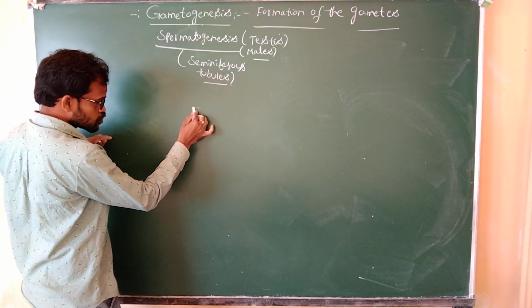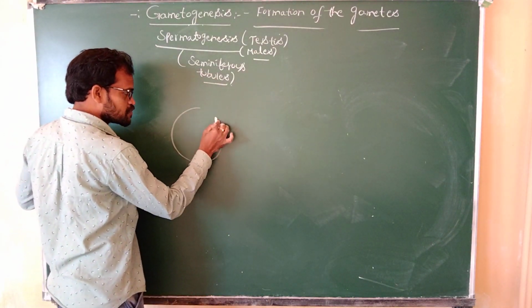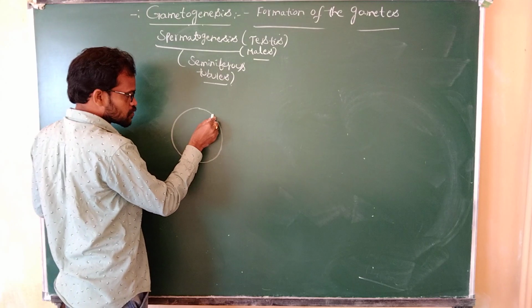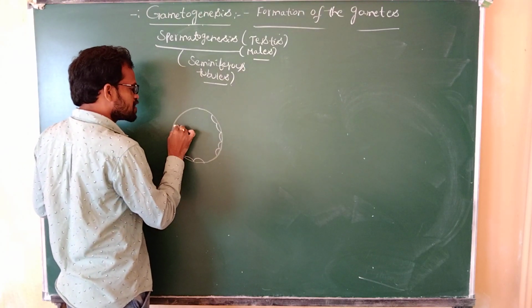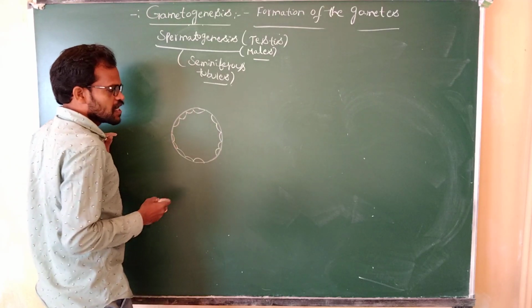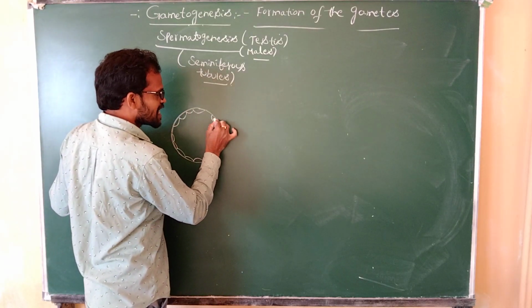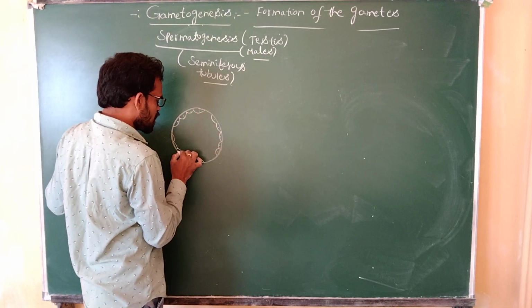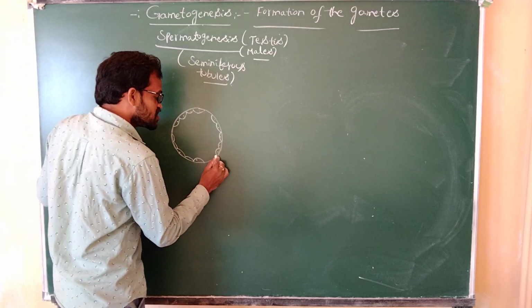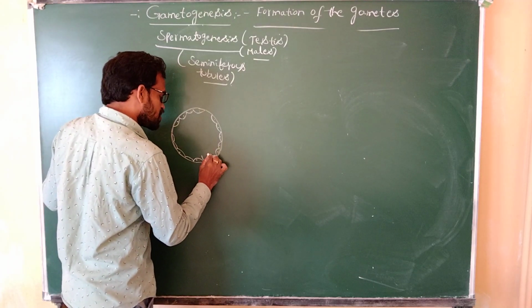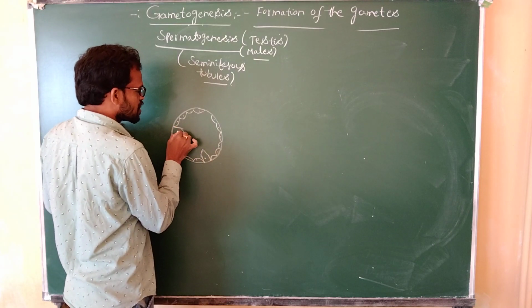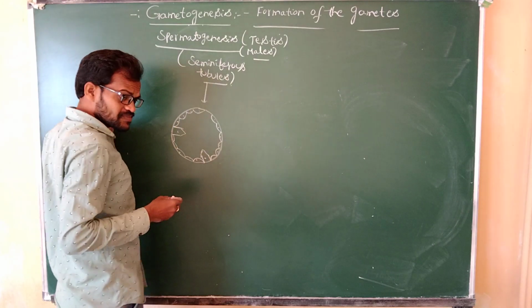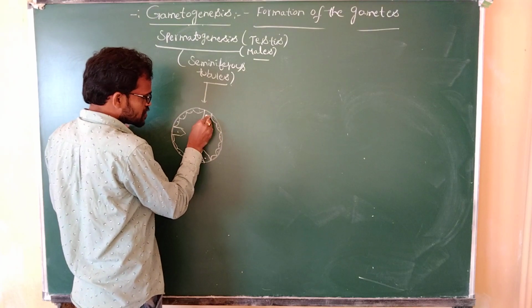The seminiferous tubules consist of two types of cells. The first type is known as germinal epithelium cells, or germ cells. The second type is the cylindrical shaped cells, known as the Sertoli cells.